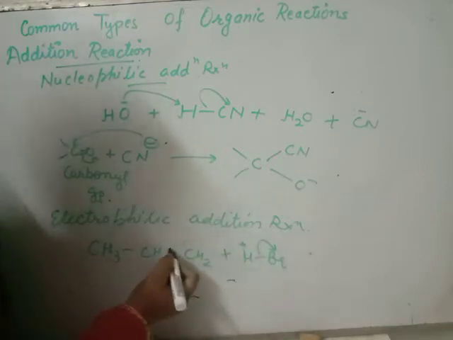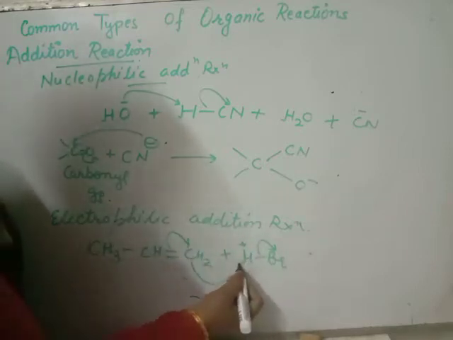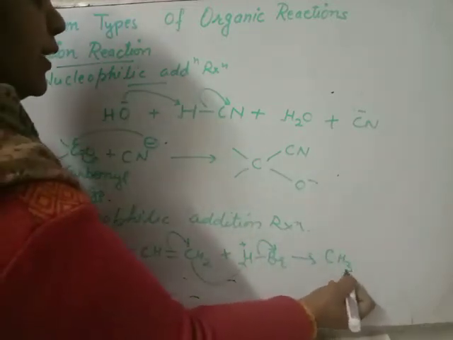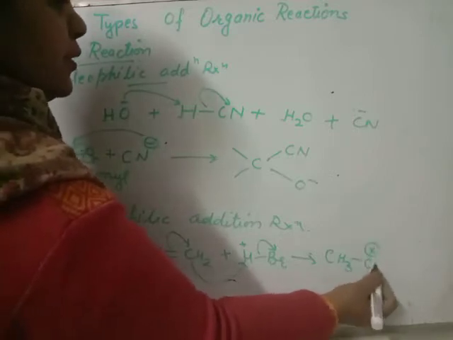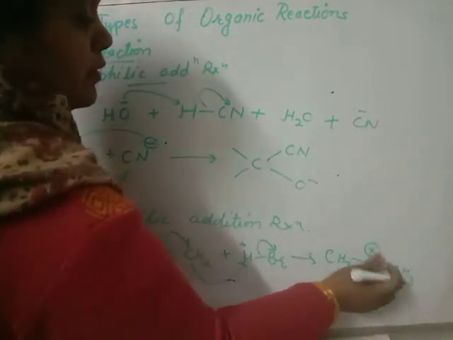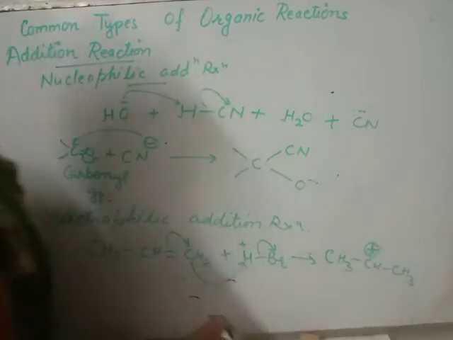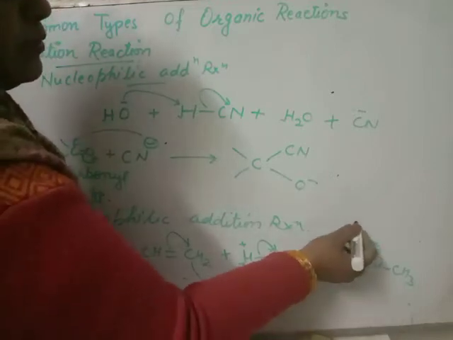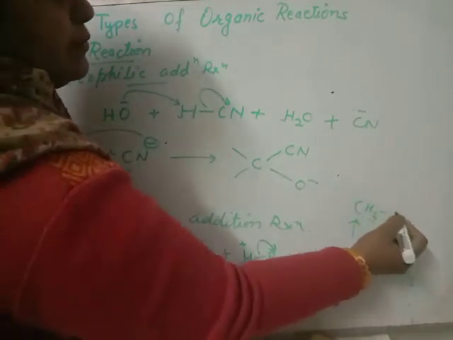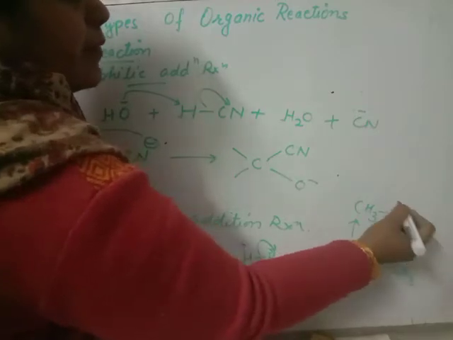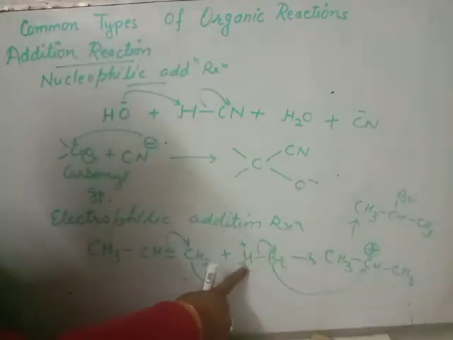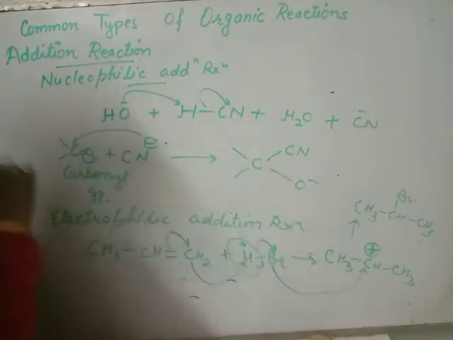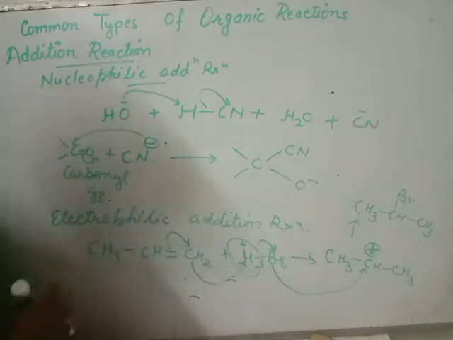This H positive combines with this one to give carbocation. This carbocation is attacked by Br to give 2-bromopropane. That means first of all the electrophile adds, then the nucleophile balances the charge. Addition of an electrophile is known as electrophilic addition reaction.